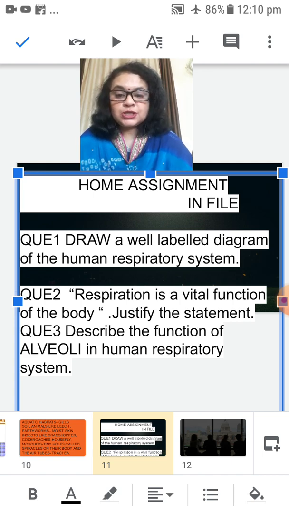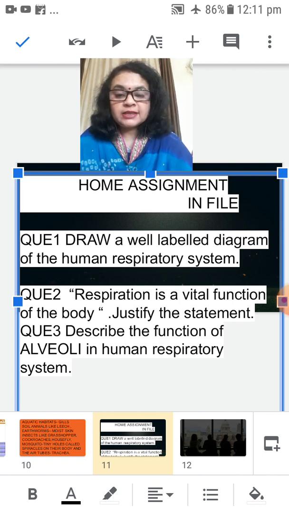The first question is, draw a well-labeled diagram of the human respiratory system. The diagrams are important for your assignment and also for your notebook register. Question number 2 is, respiration is a vital function of the body.